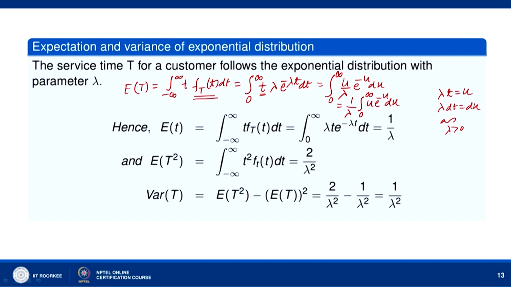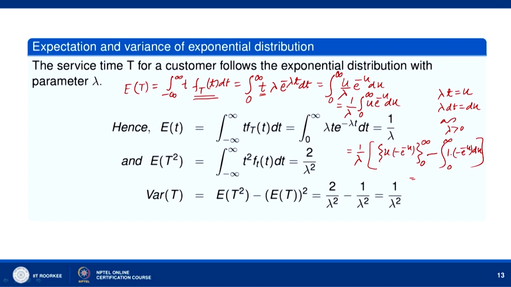Okay. Now, we can integrate by parts. So, we get 1 by lambda times [u times minus e to the power minus u, from 0 to infinity, minus the integral of the derivative of u, which is 1, times minus e to the power minus u du]. Okay, so, when u goes to infinity, u times e to the power minus u goes to 0. Okay.